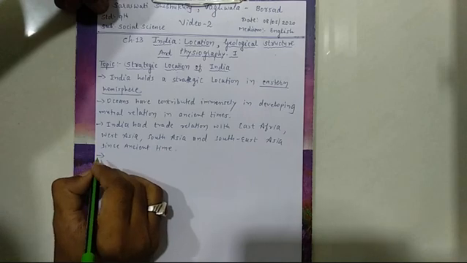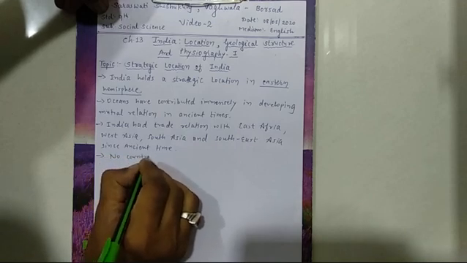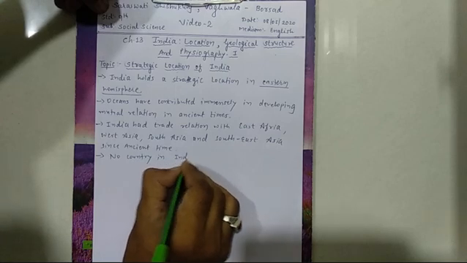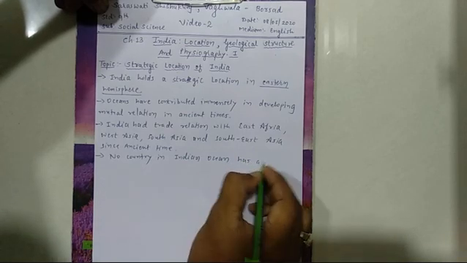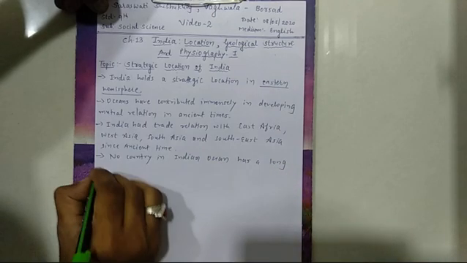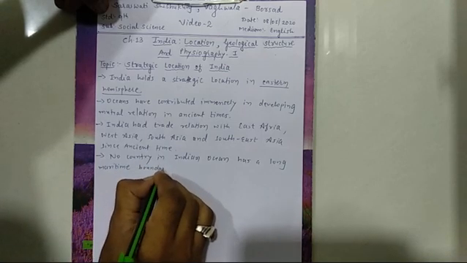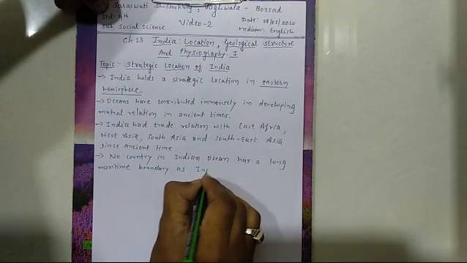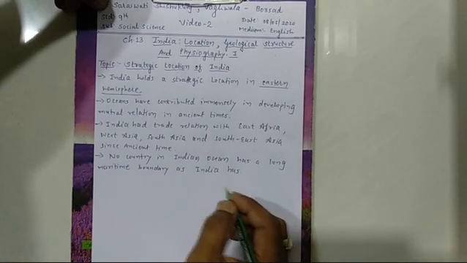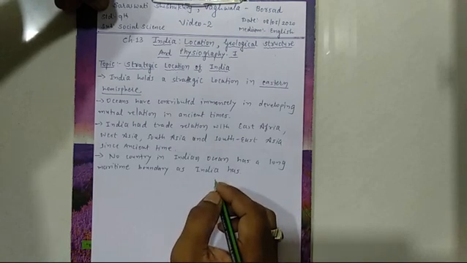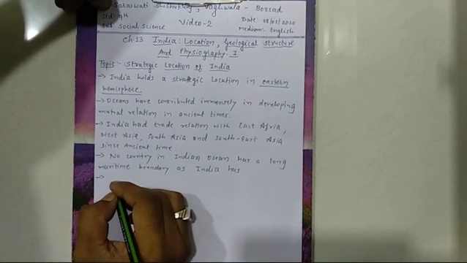Now, another thing is that no country in the Indian Ocean has a long maritime boundary as India has, because we are very lucky to have a long sea coast from Gujarat up to all the eastern states, and that is why we can have trade through the waterway also.